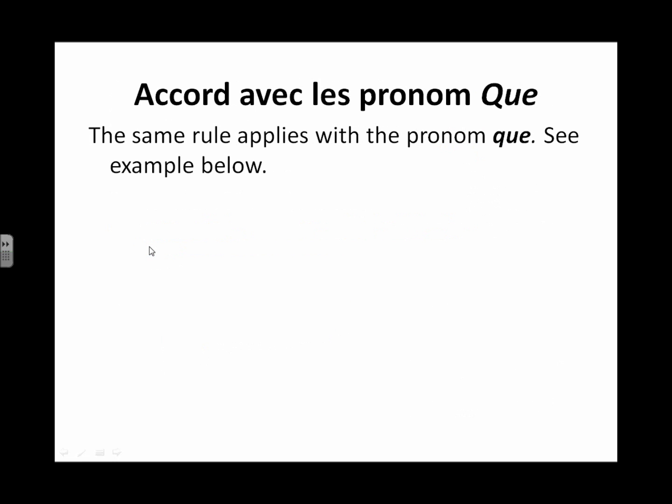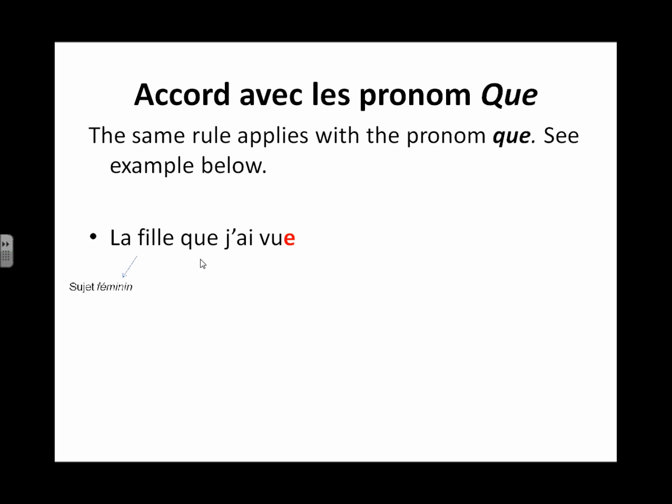Now, what happens avec les pronoms que? At this point, you should have done les pronoms que with your teacher in school. If you did not, and if you're trying to learn the language by yourself, I will put a presentation also briefly on les pronoms qui et que. But que basically means "that" in English. So let's see an example to be more specific. La fille que j'ai vue. This sentence obviously means "the girl that I have seen". So that que means "that".